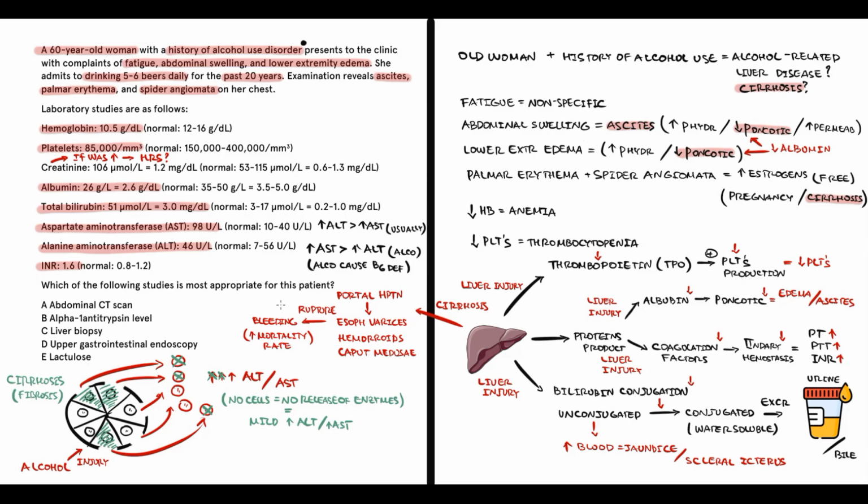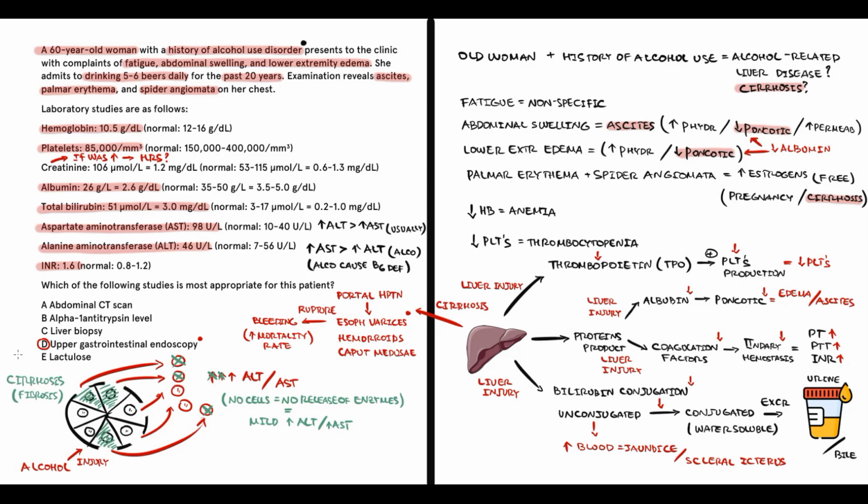So our primary goal in any patient is to prevent life-threatening conditions. In case of cirrhosis, the most life-threatening condition is rupture of esophageal varices. And because of this, we always do upper GI endoscopy in any patient with suspected cirrhosis.